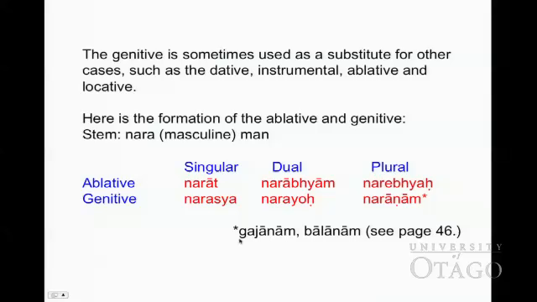Mark that it is different from gajānām and vānarāṇām in n. Narāṇām uses ṇ because in front of n there is r or ṛ, so it changes by sandhi from n to ṇ. But gajānām has no r and no ṛ in front of n, so still use n, no change. And also vānarāṇām is the same. This is the rule of sandhi, which we will study in the next lesson when we study sandhi.